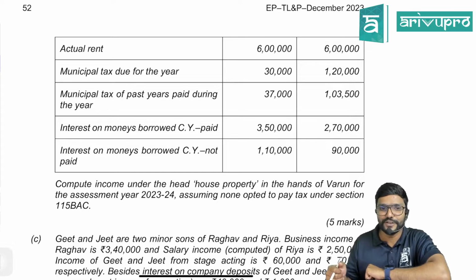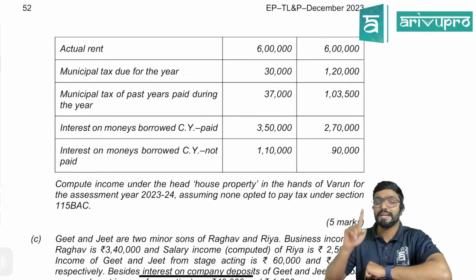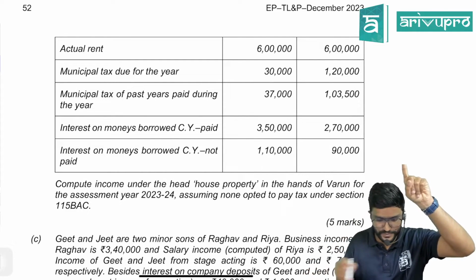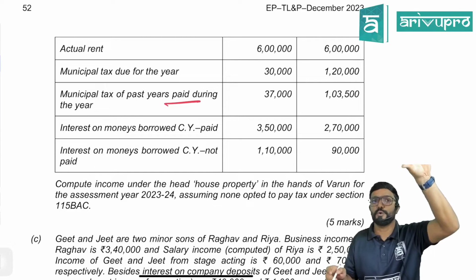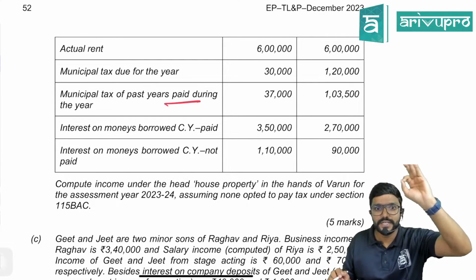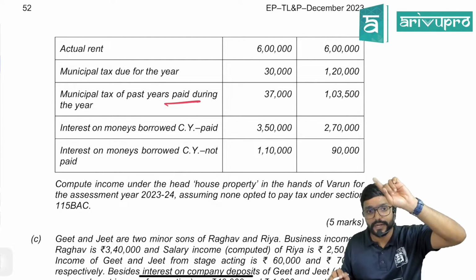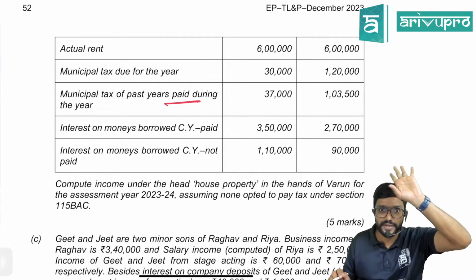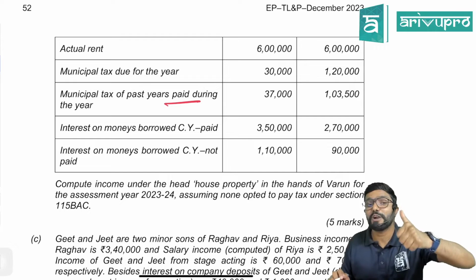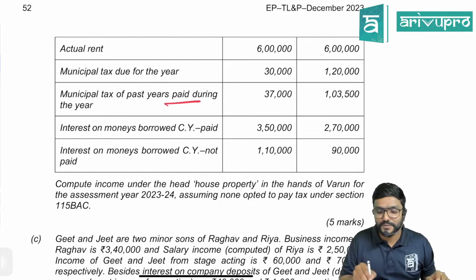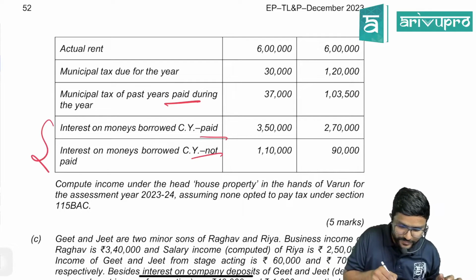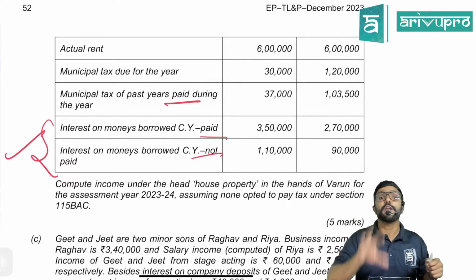Municipal tax due for the year. Municipal tax of the past years paid during the year. Guys, municipal tax is allowed on accrual basis or payment basis? Payment basis. So what is paid is allowed. Okay. Interest on money borrowed current year paid. Okay. Interest on money borrowed current year not paid. Guys, interest is allowed on what basis? Accrual basis. So paid as well as not paid, both is allowed. Yes, both are allowed on accrual basis.